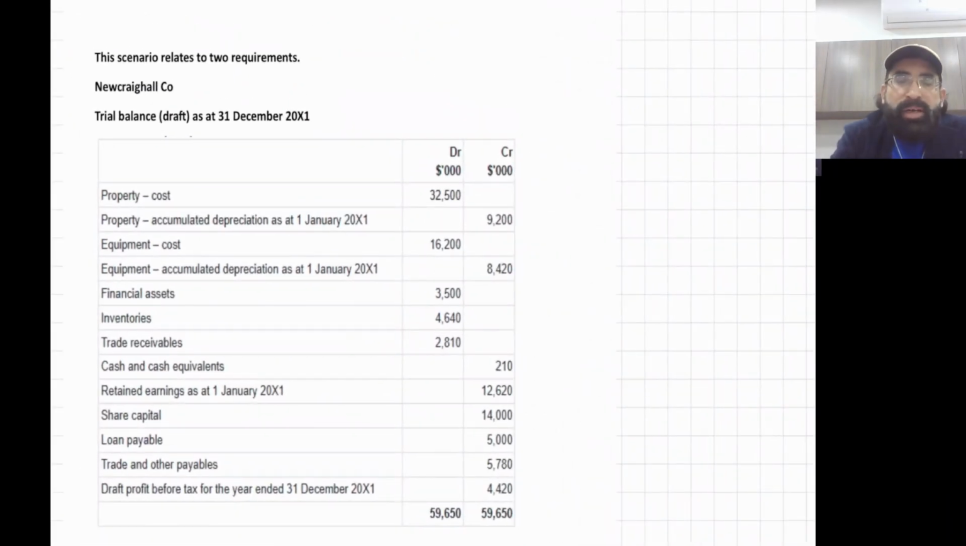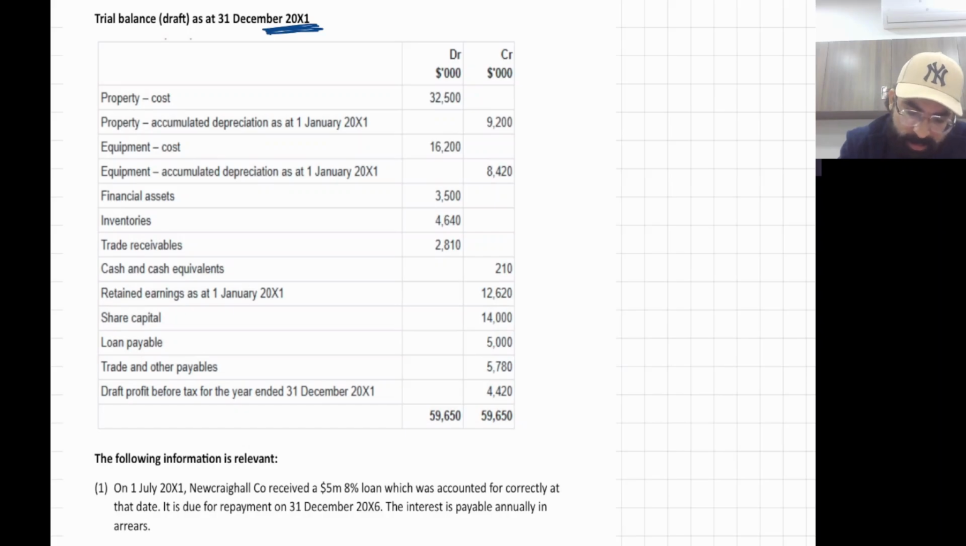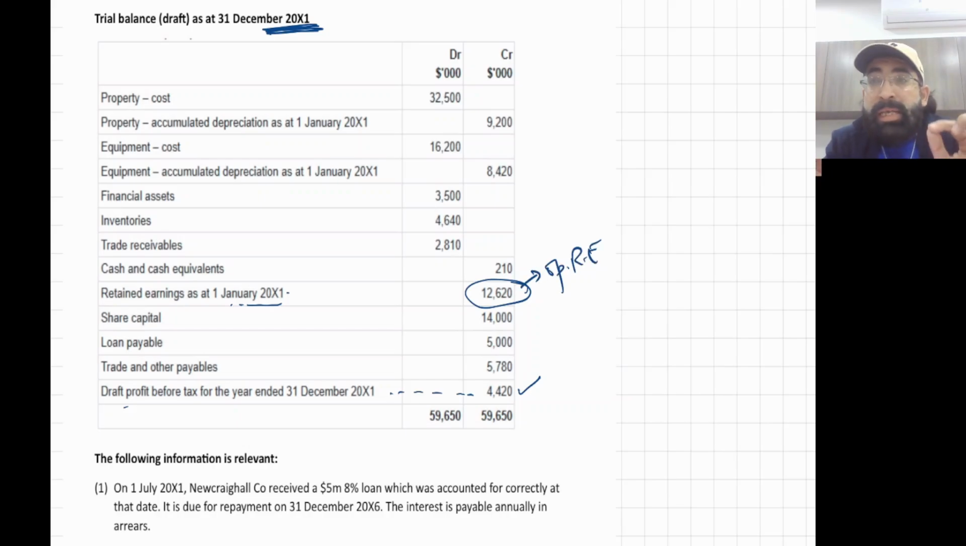Now you can see a trial balance. First of all, in the financial reporting paper, always see the year end. The year end is very important. 31st December x1 is your year end. In the trial balance you can see draft profit before tax, and the retained earning is given separately at 1st January x1. So this is opening retained earning.